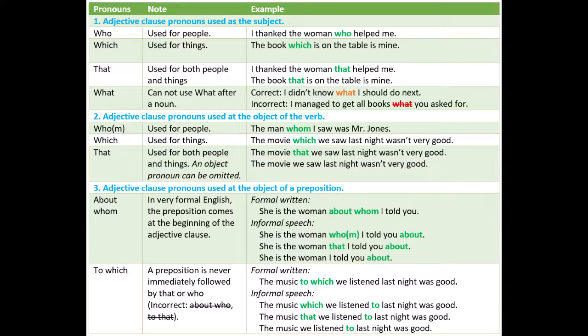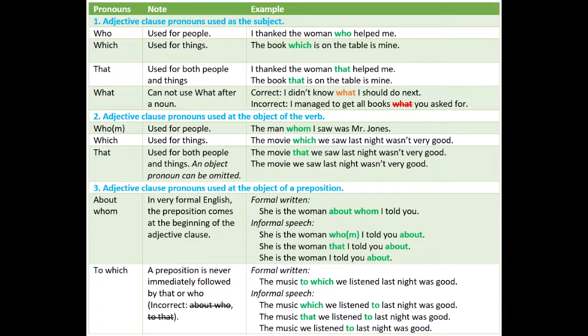2. Adjective clause pronouns used as the object of the verb. Whom. Used for people. The man whom I saw was Mr. Jones. Which. Used for things. The movie which we saw last night wasn't very good. That. Used for both people and things. An object pronoun can be omitted. The movie that we saw last night wasn't very good. The movie we saw last night wasn't very good.